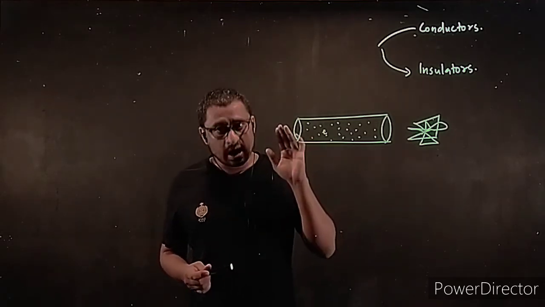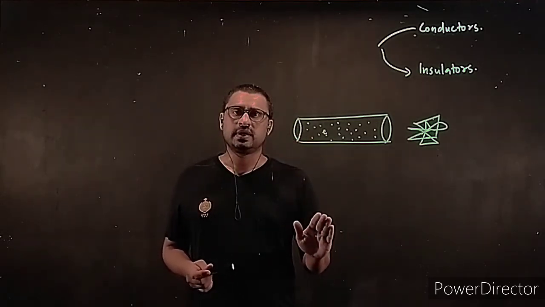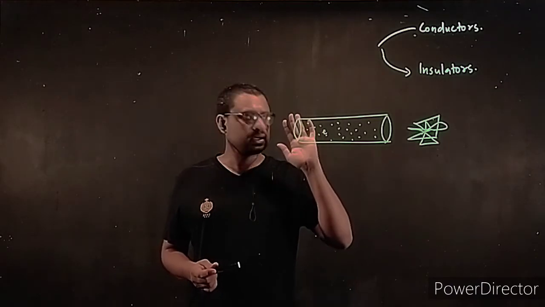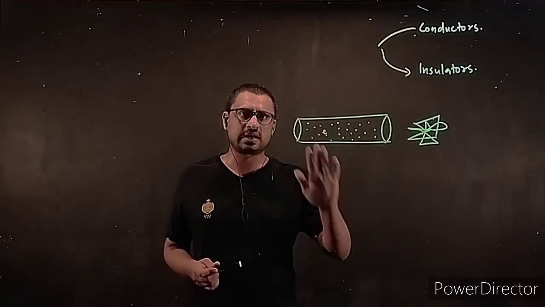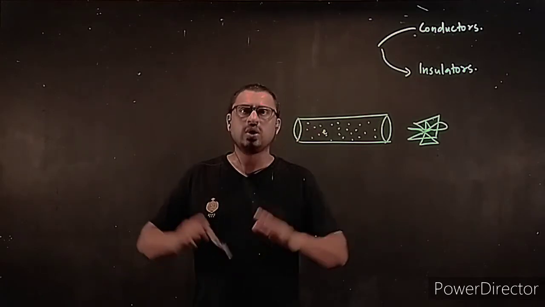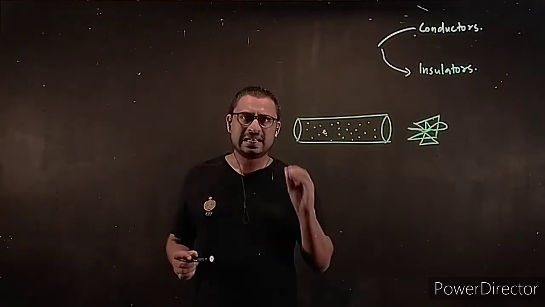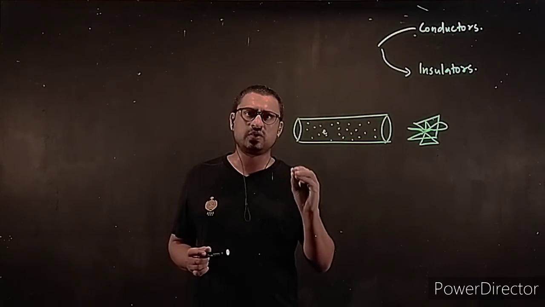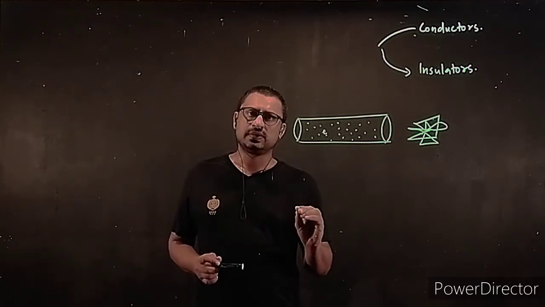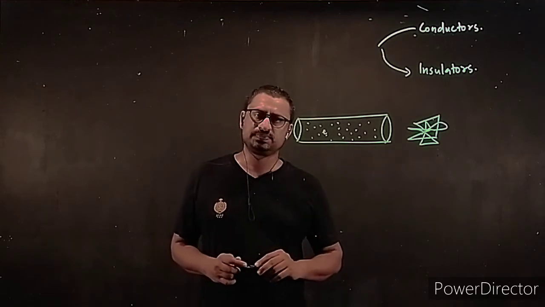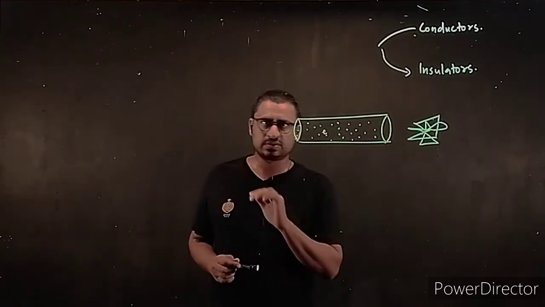So there are free electrons in a conductor, and they are under random motion in all directions, but the net displacement for the electron is zero. So we say there is no motion of the electron. Okay.